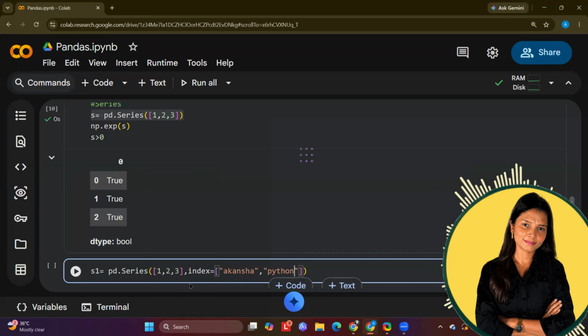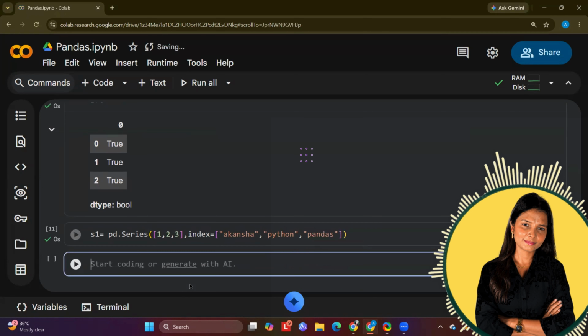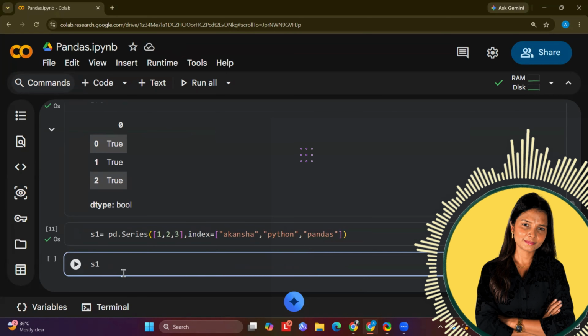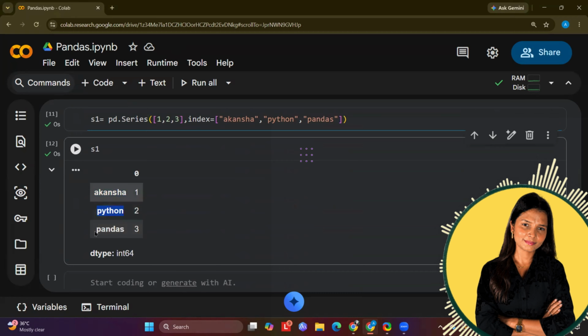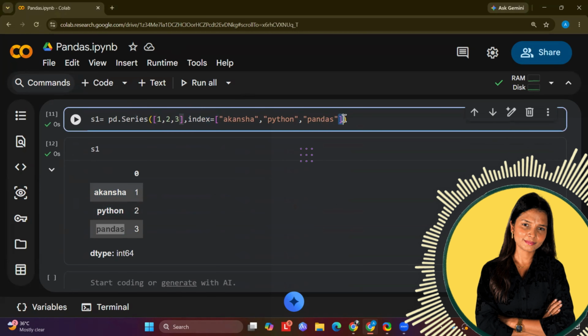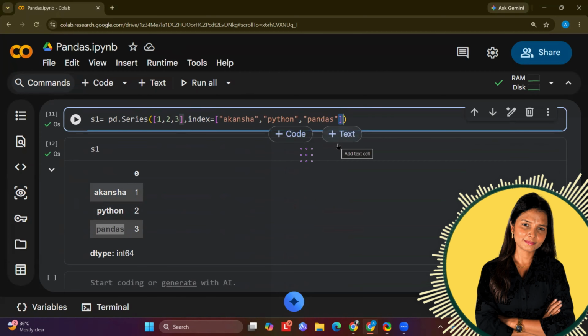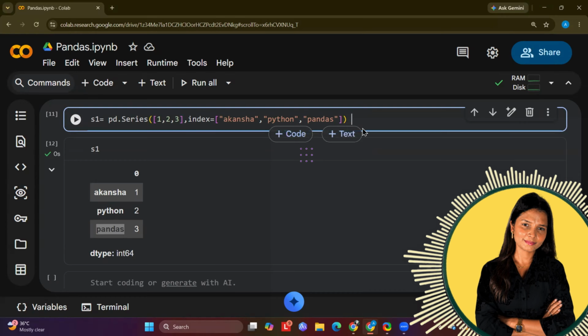It means now my indexes are replaced with the string values which I have given. You can give any numeric value, you can give any string value as well. Both are fine. The only thing you have to take care of is that you give the same number of elements. So these are the indexes that we apply, and we also call it index label. Index label means I'm giving some text, right? So this is the index label.